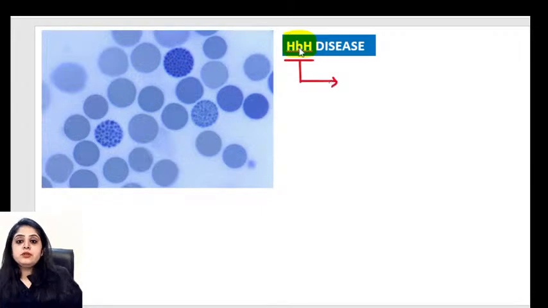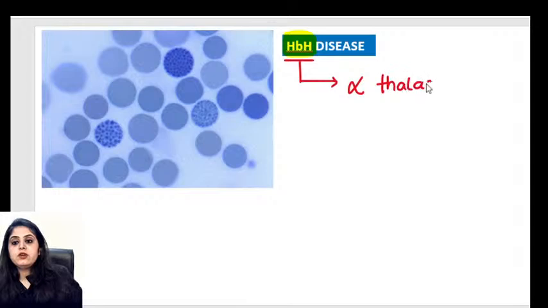Okay, so everyone's agreed with me on one thing, that HbH disease is a type of alpha thalassemia. When we talk about alpha thalassemia, it means alpha chains are not there. That's the concept, right? Alpha chains are not there.